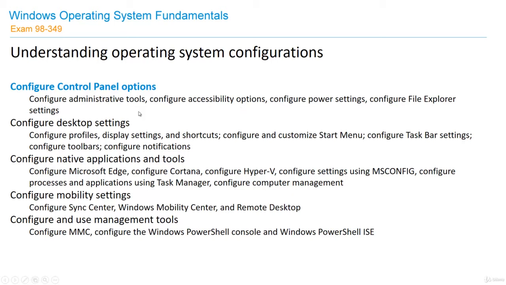We'll start with the control panel options and we'll see how we can configure Windows 10. I hope it makes sense now why I started with, in a way, point number probably 4 or 5 over here, installing Windows 10, because if we want to configure Windows 10, we have to have it in place. This is why it makes sense to open VirtualBox, install Windows 10 and start playing with it.